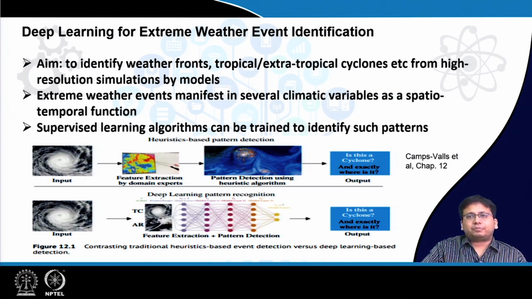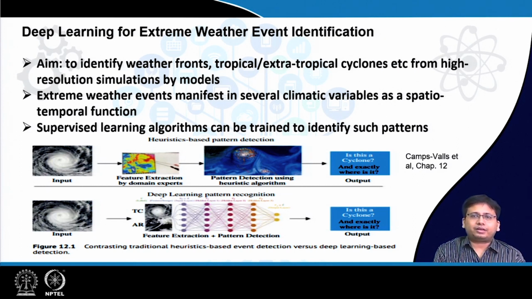Just like in the previous lecture we were talking about representing the spatial maps as images and using the SRCNN kind of models, in this case also we treat these spatial maps as images and apply some kind of neural network on them. These neural networks are often used for tasks like image classification, that is, given an image, it predicts whether it is a cat's image or a dog's image.